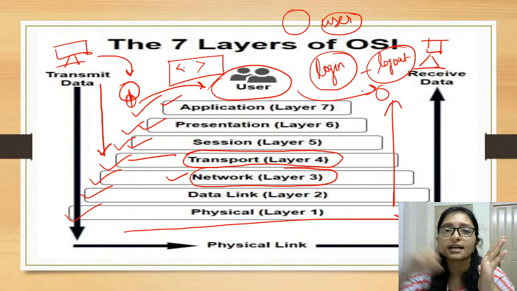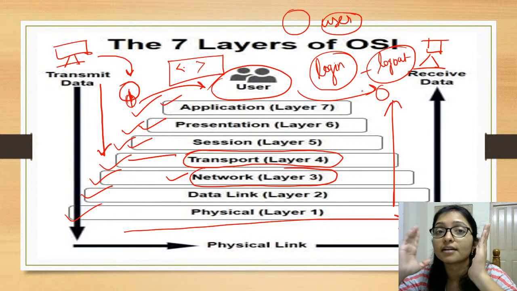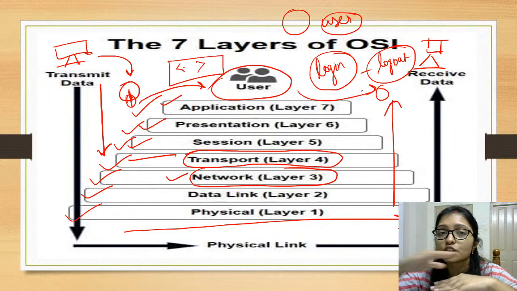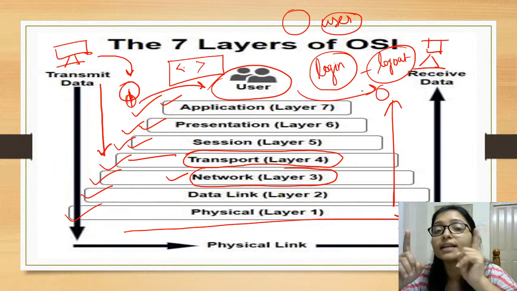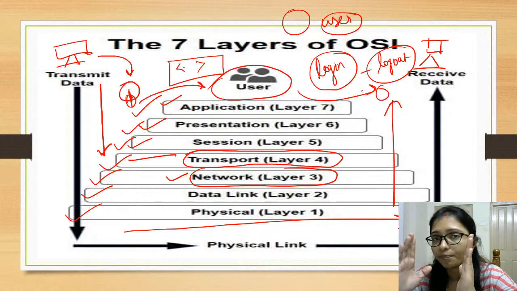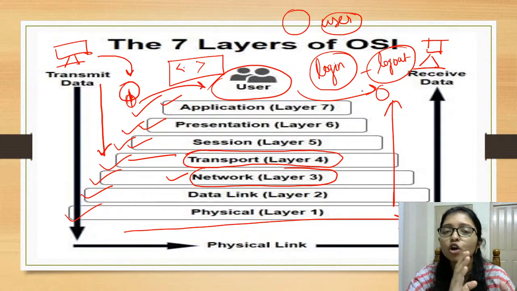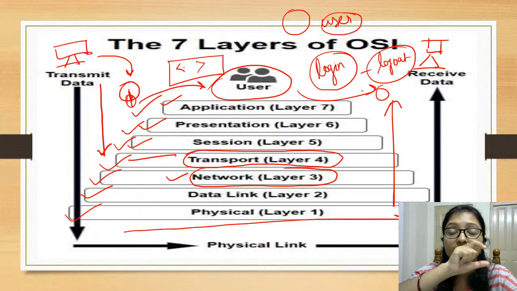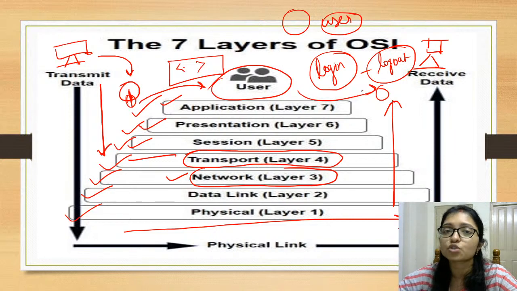So from the sender to the receiver, when it is transporting through the network, any hacking can go on at that time. In your host it is not possible, in the server it is not possible, but on the way, when it is traveling through the network.